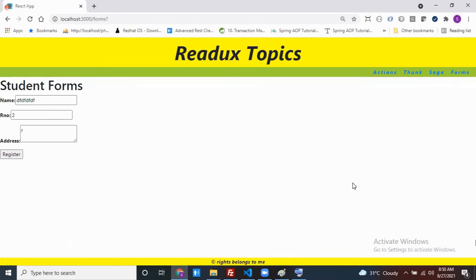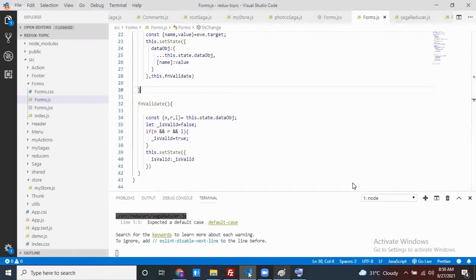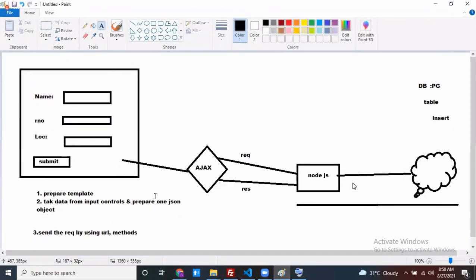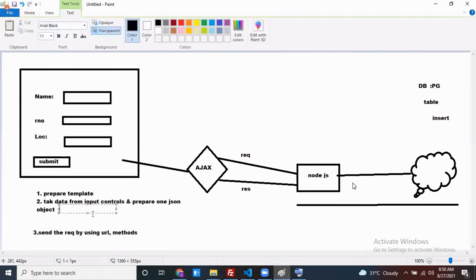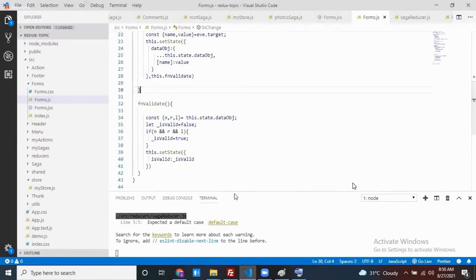Like this, you can write your own validations also if you want. So here, take the data from these input controls, prepare a JSON object, and validate that object. That object validation is also done by me only in this case.